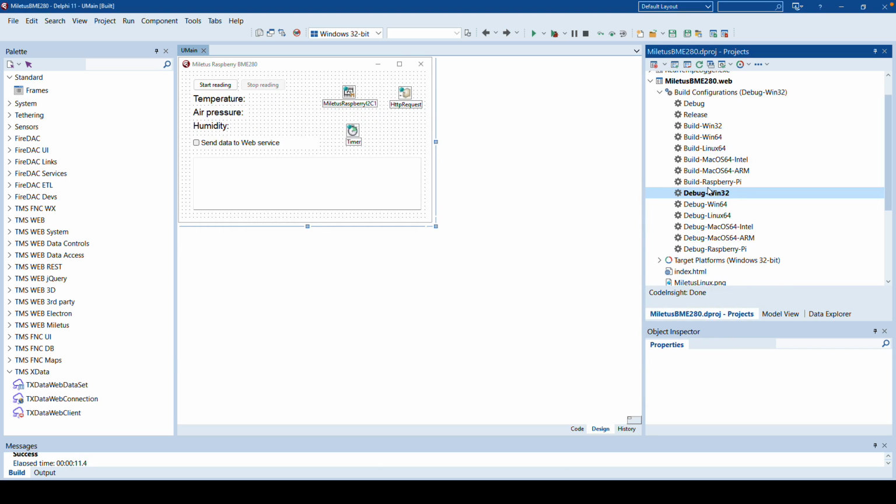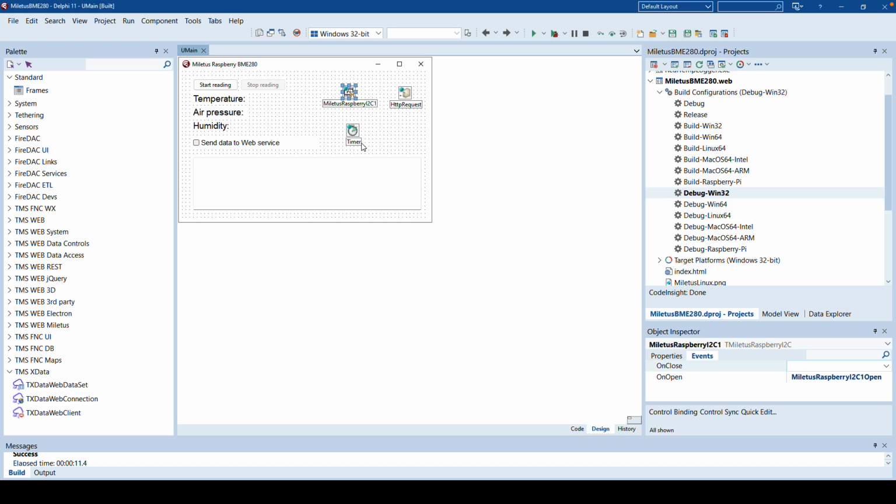Of course, it is possible to build any application also for Windows. However, this doesn't make any sense in this case because we use the Miletus Raspberry Pi specific components on the form, which don't work on Windows. So how does this application work internally?